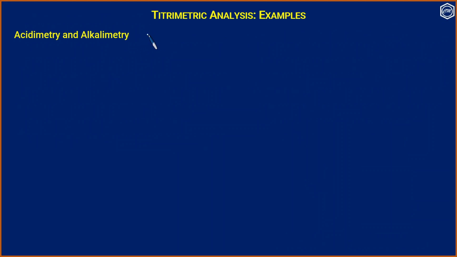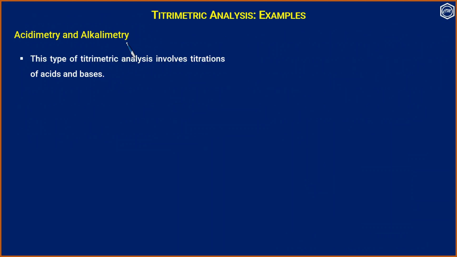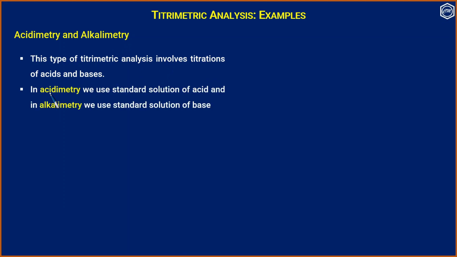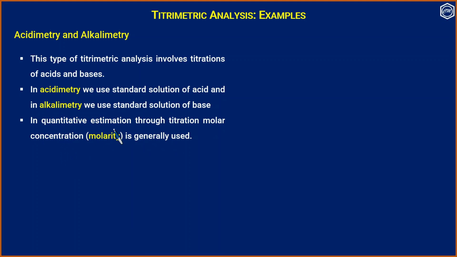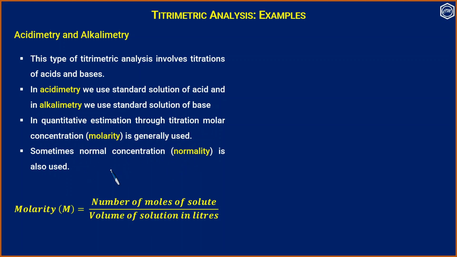Examples of titrimetric analysis. One is acidimetry and alkalimetry. This type of titrimetric analysis involves titrations of acids and bases. In acidimetry, we use a standard solution of an acid, and in alkalimetry, we use a standard solution of a base. In quantitative estimation through titration, molar concentration, that is molarity, is generally used. Sometimes normal concentration, that is normality, is also used.